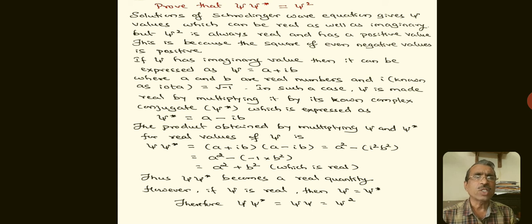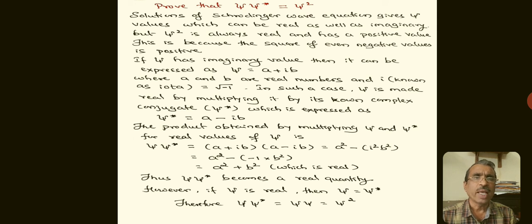In such a case, psi is made real by multiplying it by its complex conjugate, that is psi star, which is expressed as psi star is equal to a minus ib. The product of psi and psi star is psi into psi star equal to a plus ib into a minus ib.